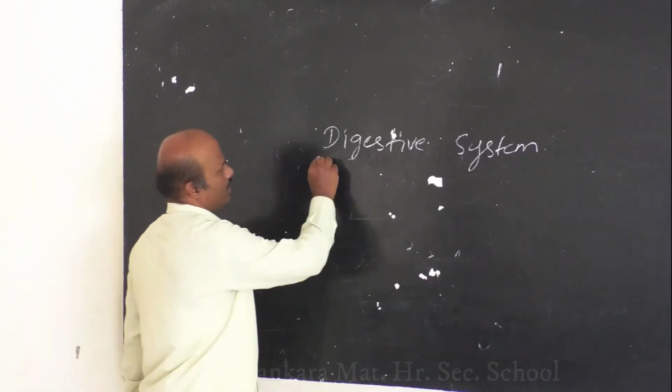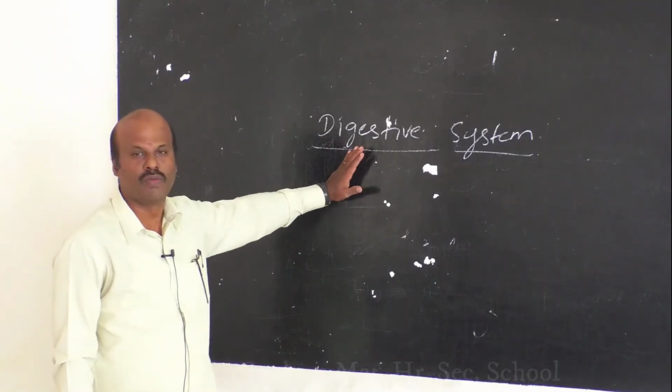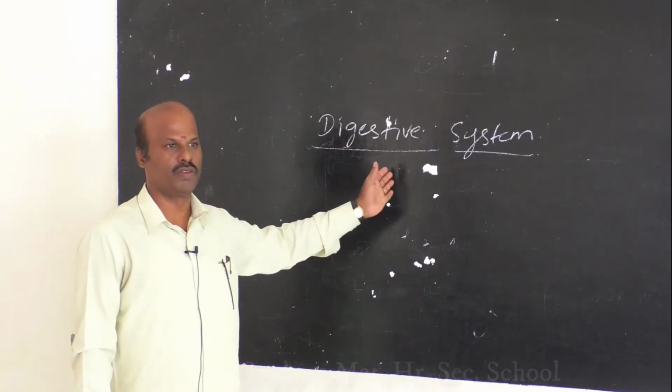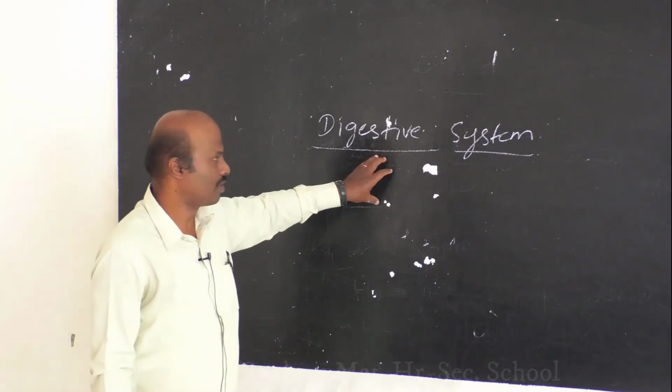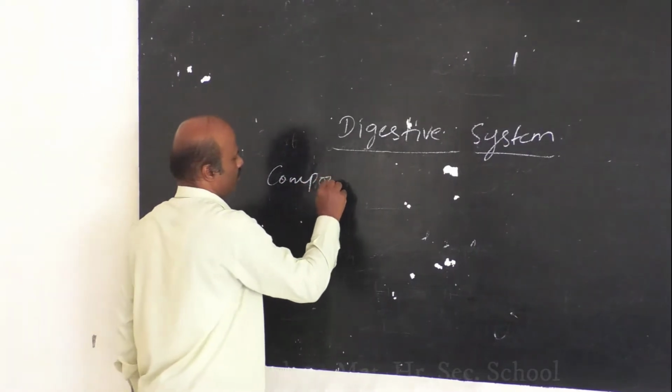So as the name indicates, digestive system. The digestive system is mainly involved in conversion of complex molecules into simpler ones. So what is the main component of digestive system?